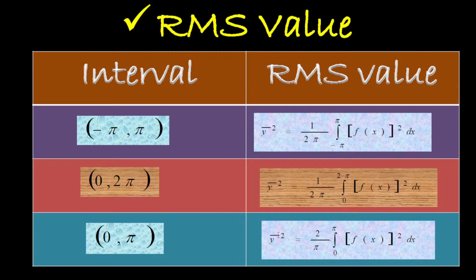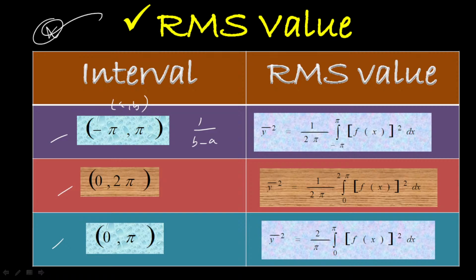Okay. Next we move on to the RMS value. One of the important things you have to remember. If it is under minus pi to pi, 0 to 2 pi and 0 to pi, your RMS value can be calculated by making use of the formula y bar square is equal to 1 by b minus a. The interval is of the type a comma b, so b minus a means pi minus minus pi, that is 2 pi.